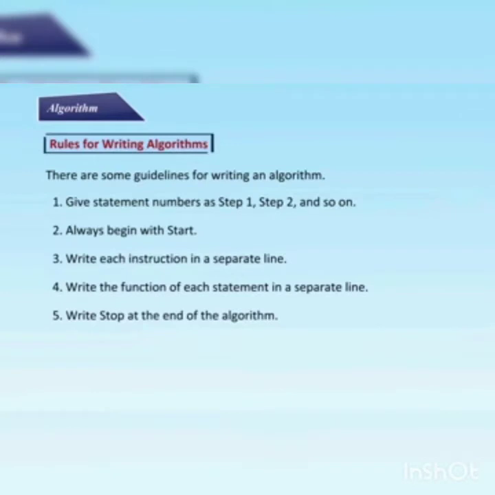Now, rules for writing an algorithm. There are some guidelines for writing an algorithm. First is, give statement number as step 1, step 2 and so on. Number 2 is, always begin with start, means the algorithm always begins with start. Number 3, write each instruction in a separate line. Number 4 is, write down the function of each statement in a separate line. Number 5 is, write stop at the end of the algorithm.